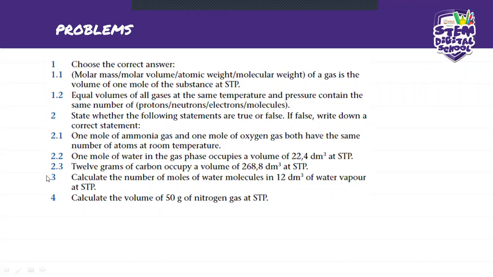Okay? So here it says calculate the number of moles of water molecules in 12 dm cubed of water vapor at STP. Okay? So basically here what we're going to do, it's going to be N is equals to V over Vm. Yes, you're just going to manipulate the formula.